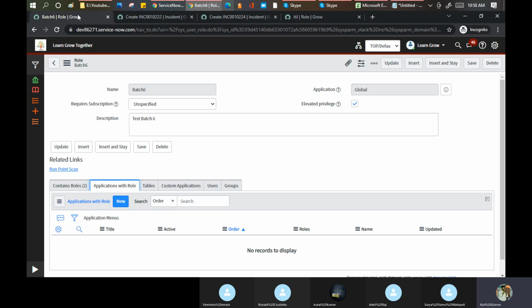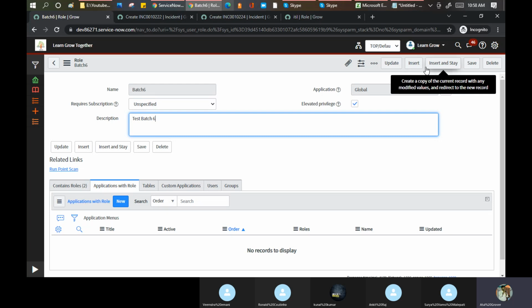I'll tell you how you can make a copy as well. You say, Atul, you are saying make a copy. It is not like copy paste. Which field should I copy, this or this? No, we have an option called insert and insert and stay. These are the copy and paste part. We will discuss this tomorrow in the system properties things.